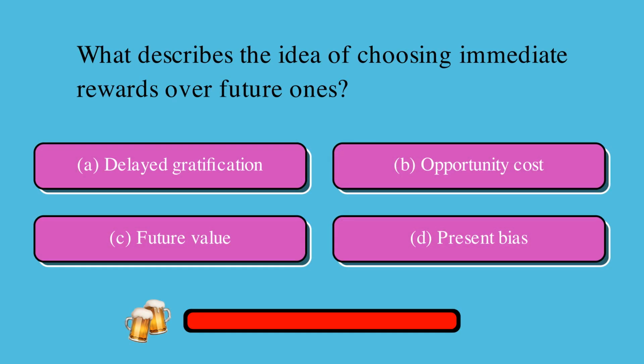What describes the idea of choosing immediate rewards over future ones? Is it A, delayed gratification, B, opportunity cost, C, future value, or D, present bias? The correct answer is D, present bias.